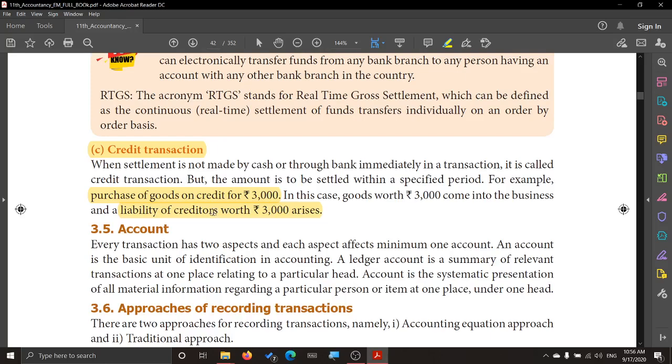For every transaction, there are two aspects, an incoming aspect and an outgoing aspect, the receiving aspect and the giving aspect. If goods for 3,000 came into the business, something must go out of the business, but nothing has gone out. Why? Because we are not making the payment. So for this 3,000, who arises? Creditors arise. They gave us goods on credit, didn't they? So they are the creditors. So a liability to the creditor worth 3,000 arises. So when the payment is not made immediately, we call that a credit transaction.